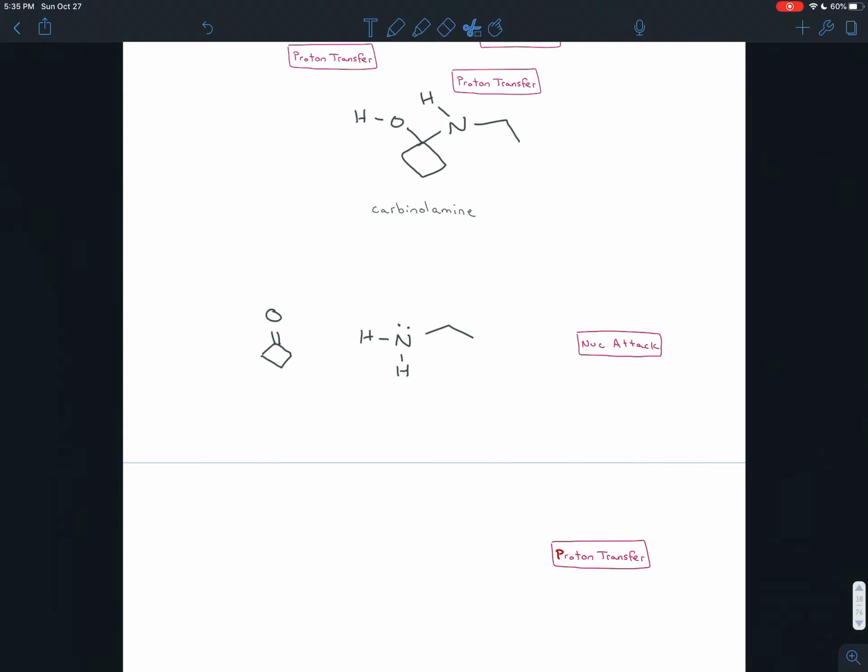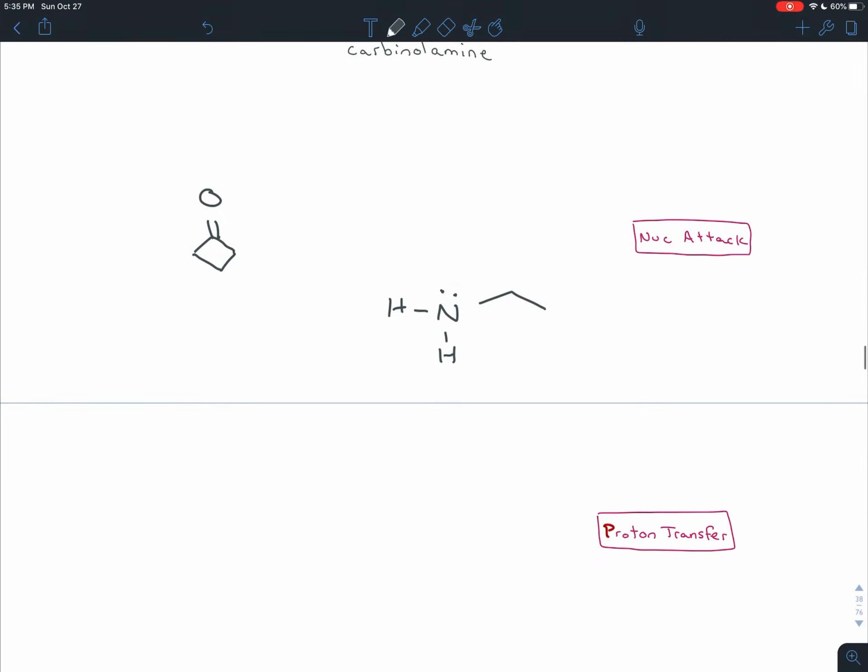Well, we can't speed this up by doing a proton transfer to make the carbonyl even more electrophilic, because the amine is basic. It would steal all the hydrogens. It's more basic than the ketone is, so it would steal all the hydrogens itself, become ammonium ions, and then it can't function as a nucleophile.